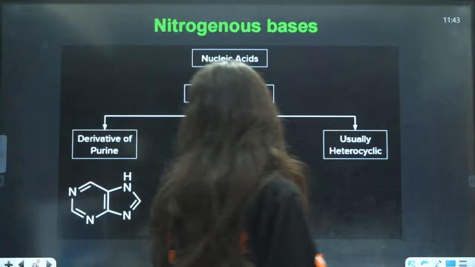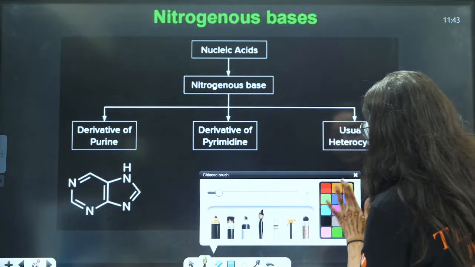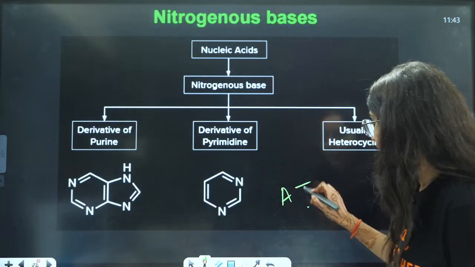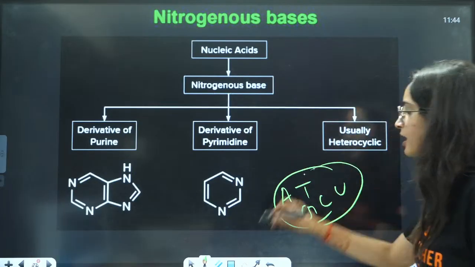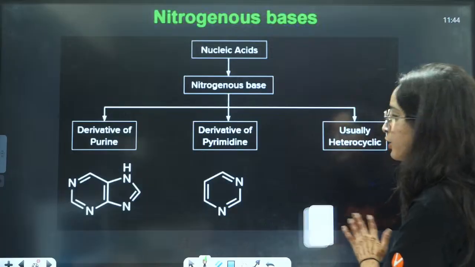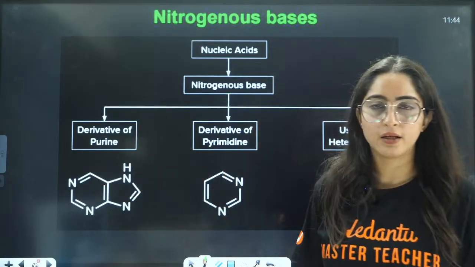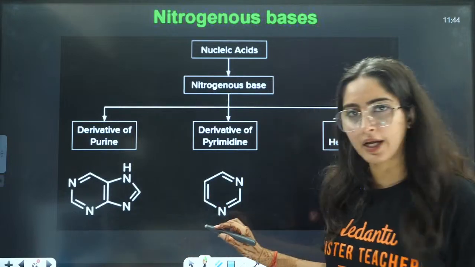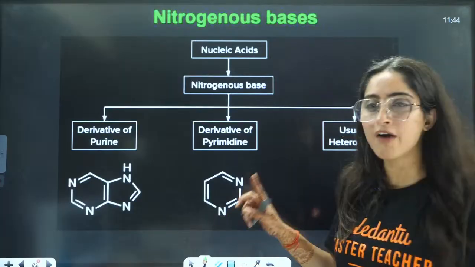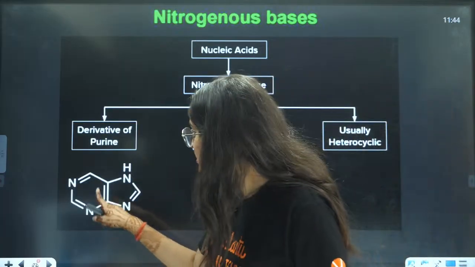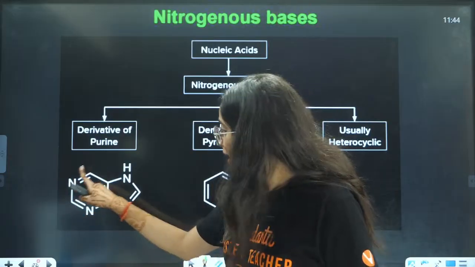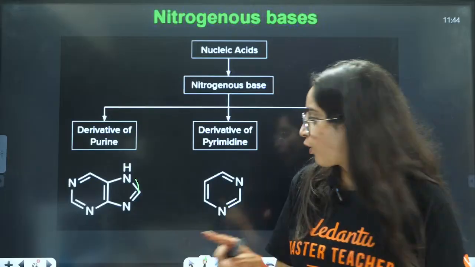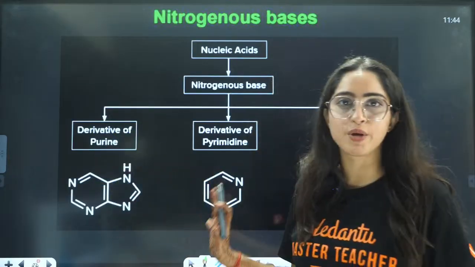Next is nitrogen bases. I am talking about A, T, G, C, U. These are all the nitrogen bases. But the basic units are purine and pyrimidine. This is how purine will look, and this is the unit of pyrimidine. In pyrimidine you have two nitrogens. Purine is the same as pyrimidine, but here you have one more pentagon ring, where you have two nitrogens. So this is purine, this is pyrimidine.